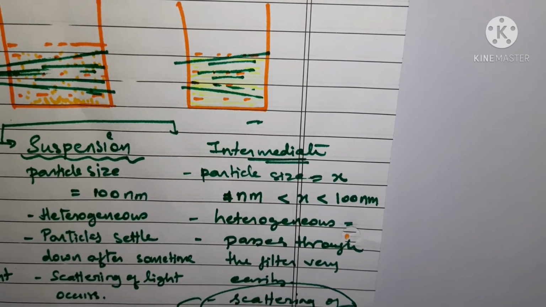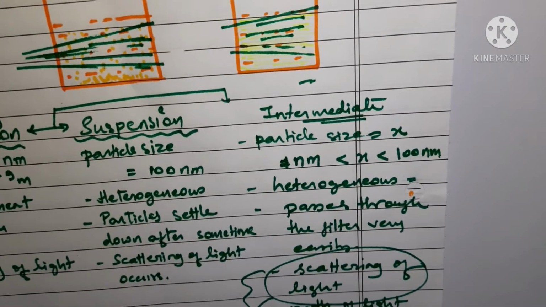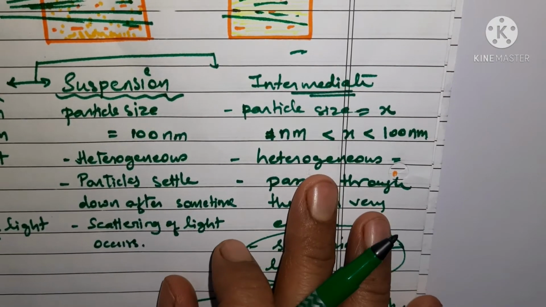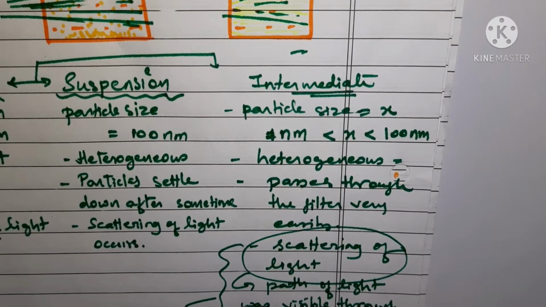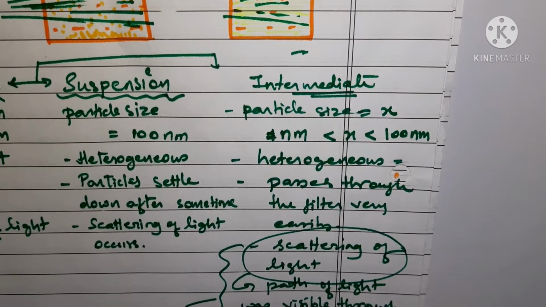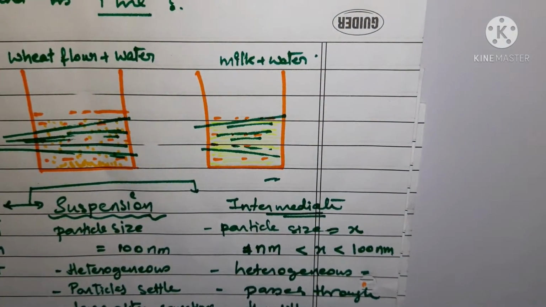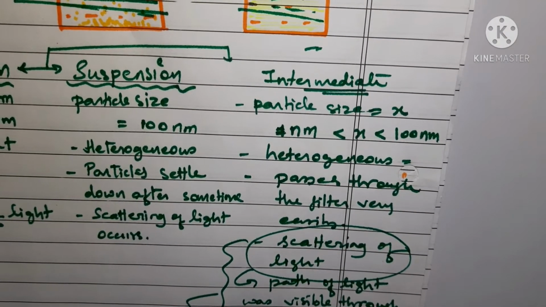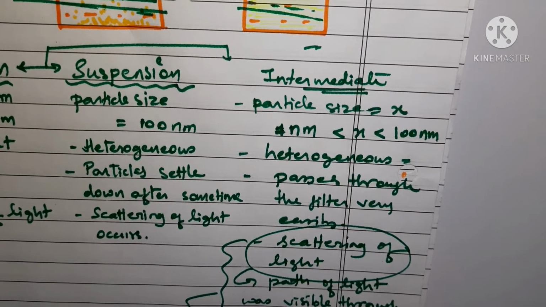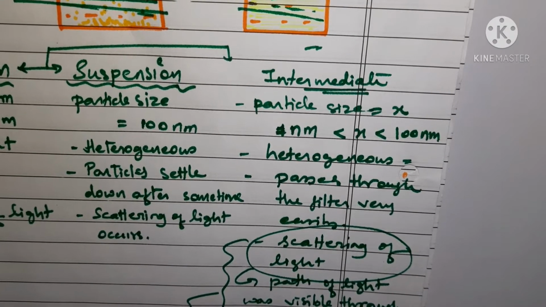The scattering of light which is shown by these particles is known as Tyndall effect. And Tyndall effect proves that this type of mixture is not said to be a true solution, and this type of mixtures are known as colloidal solutions.